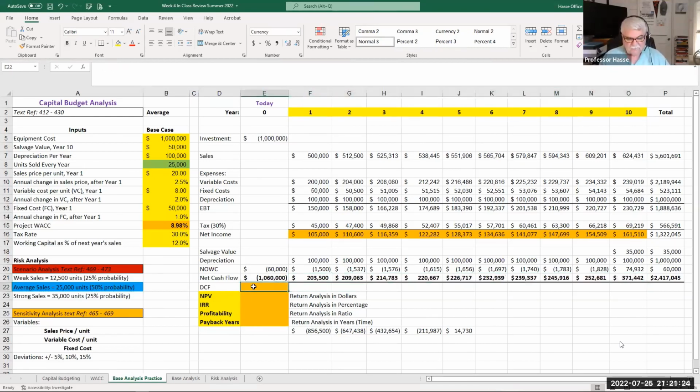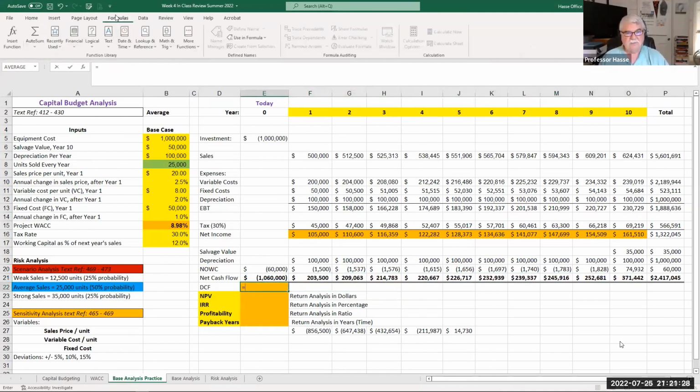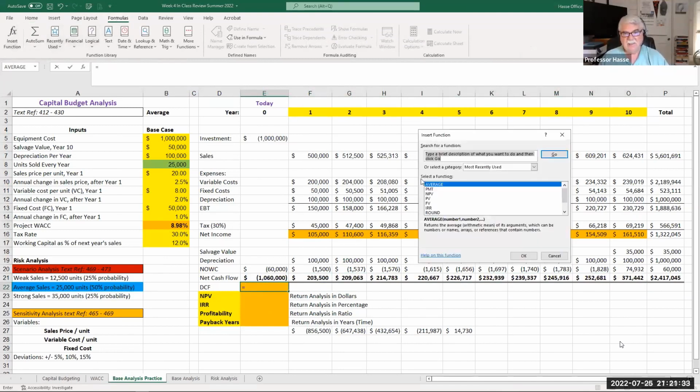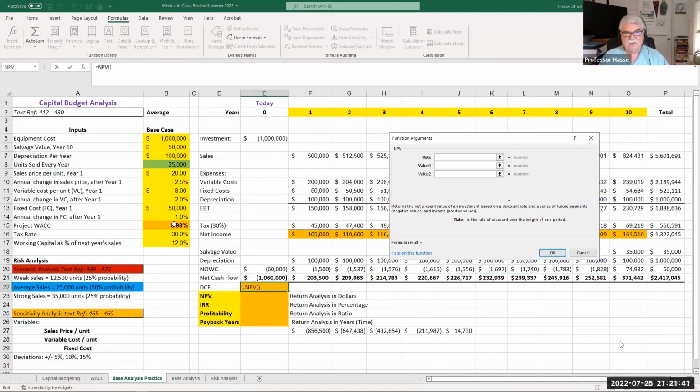So if we put that into a formula, equals function, net present value. This is the function key in our spreadsheet, very handy. The net present value with our interest rate is our cost of capital of 8.98%. We determine that. And our values are year 1 through year 10 cash flows.